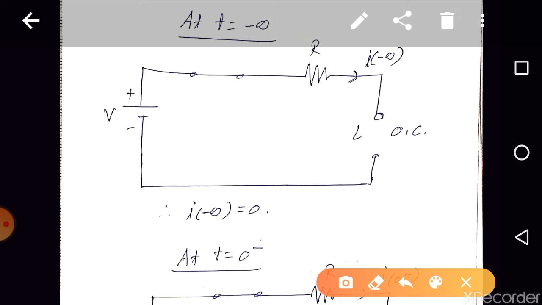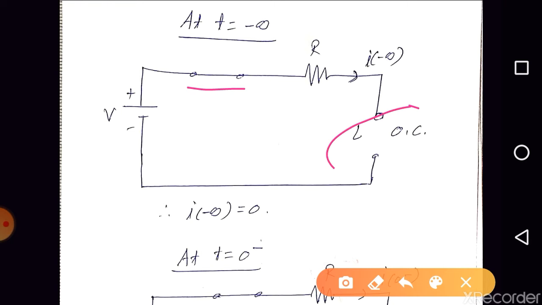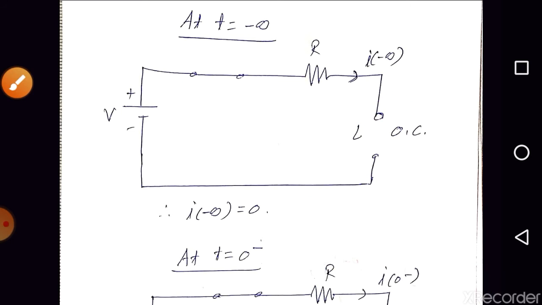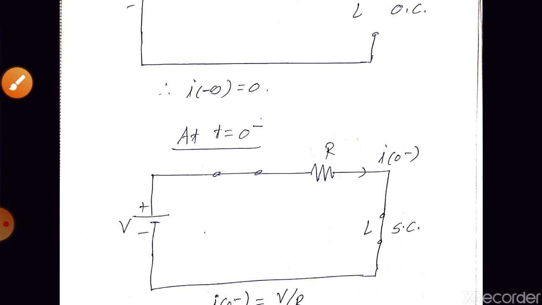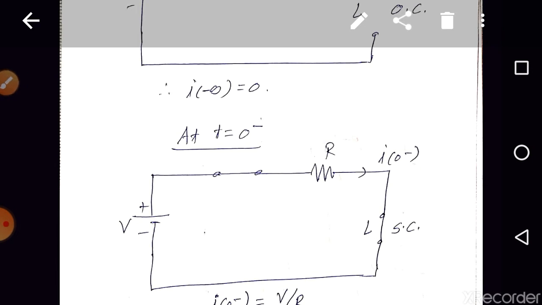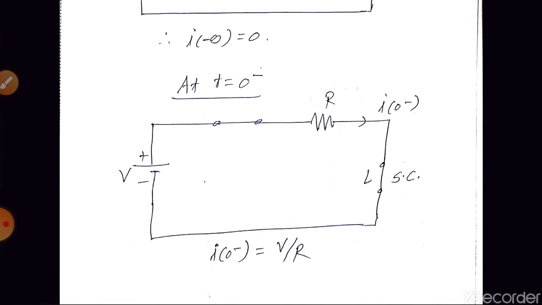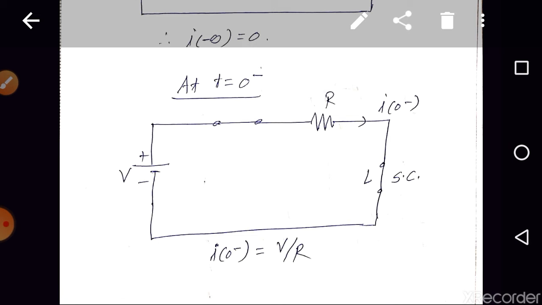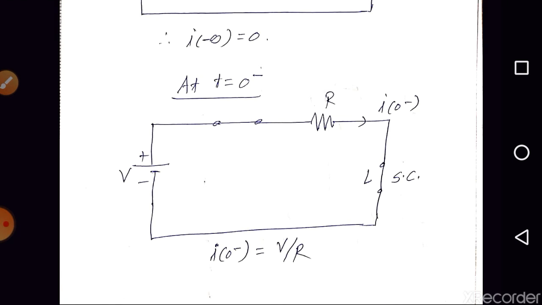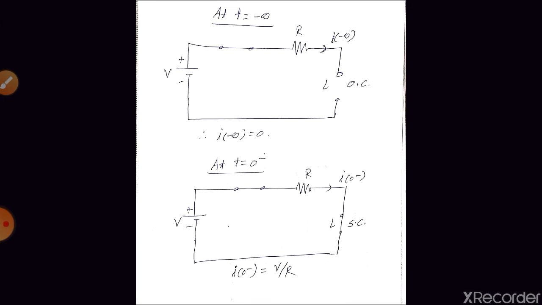The switch is connected to position A, and the inductor will act as an open circuit. So what is I of minus infinity? It is 0 ampere. At t equal to 0 minus, the inductor will act as a short circuit. So what is I of 0 minus? I of 0 minus is equal to V by R. Are you getting the point?